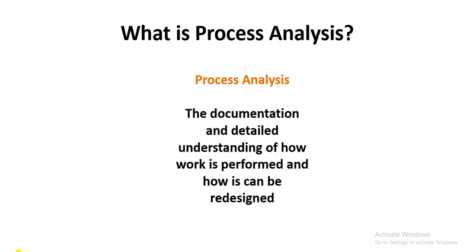In our last lecture, we briefly talked about process analysis, but in this lecture we will see how a process analysis is carried out and what steps are involved. So, today's lecture is actually about process analysis.